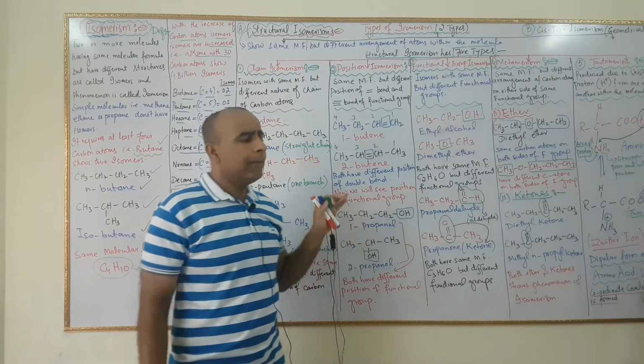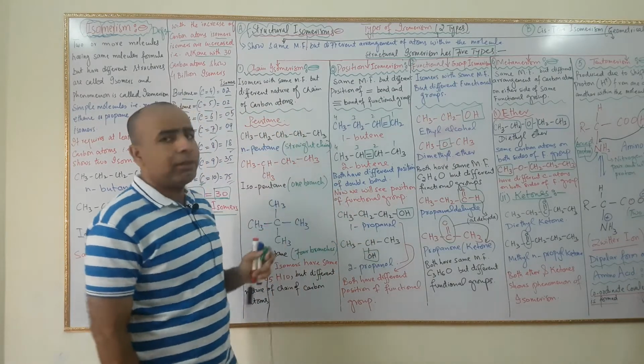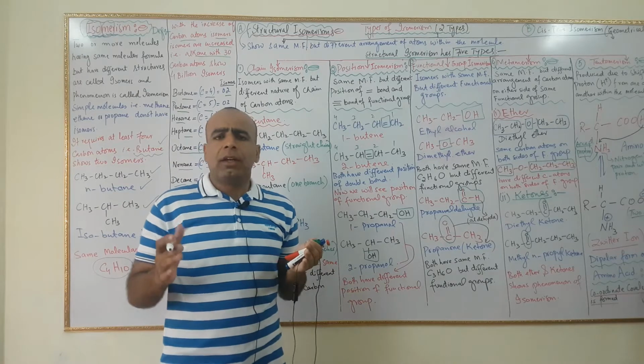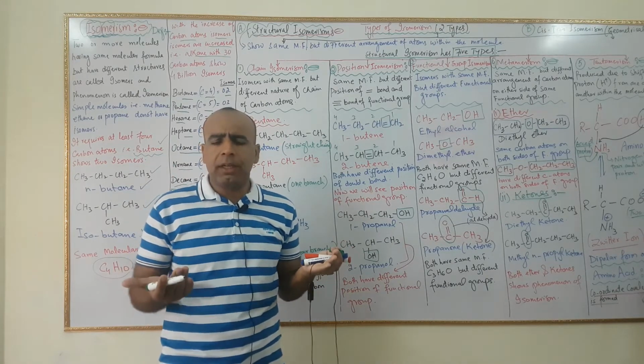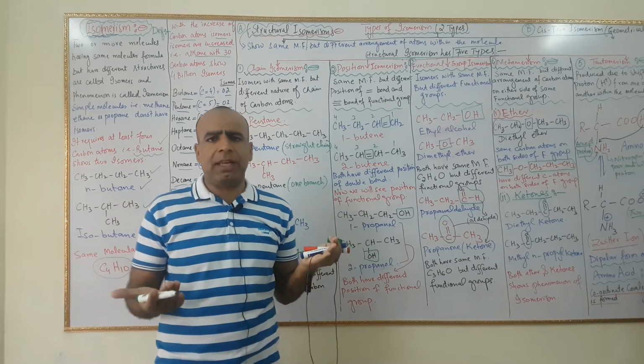Now, number 1, chain isomerism. It is also a short question: what is chain isomerism? Give examples as well.